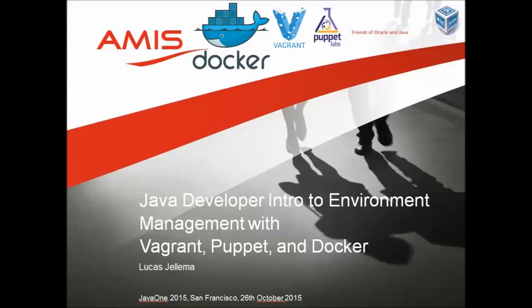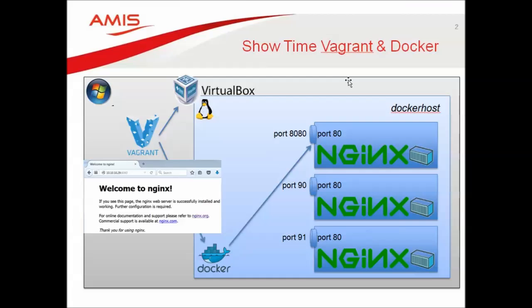In my first demo, I would like to show how I can use Vagrant to create through VirtualBox a Linux virtual machine with Docker support in it, with the Docker host enabled. That's not something I need to do anything about.